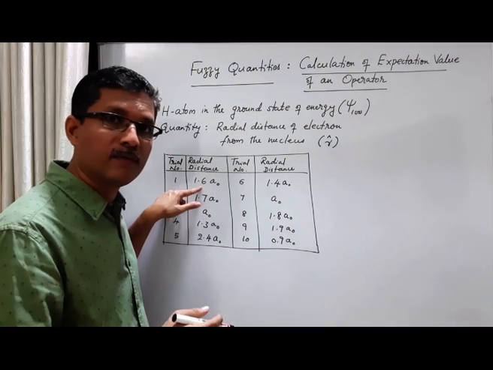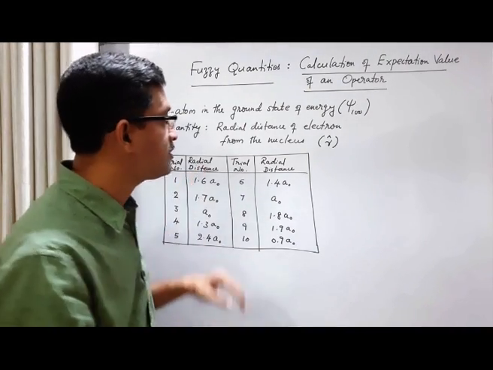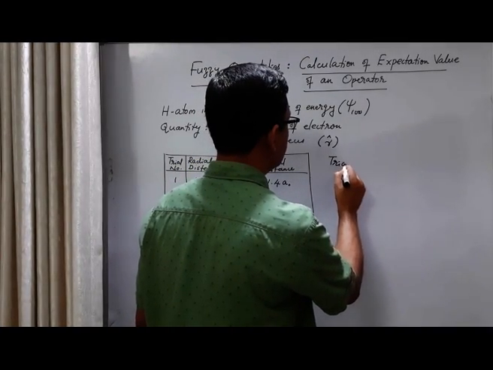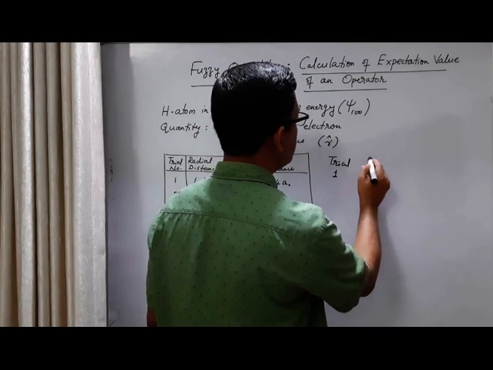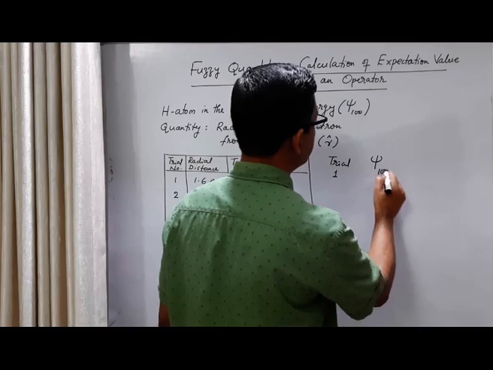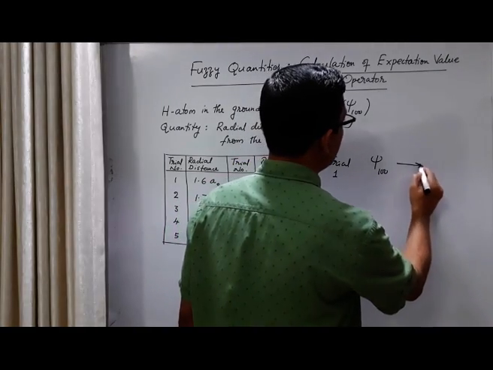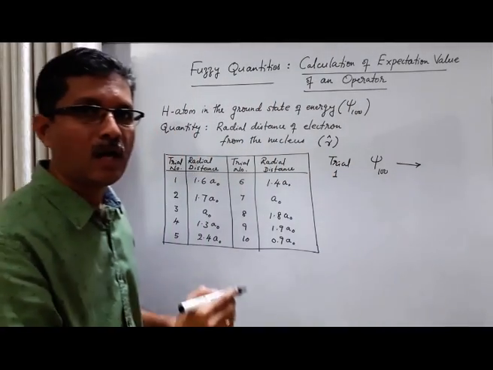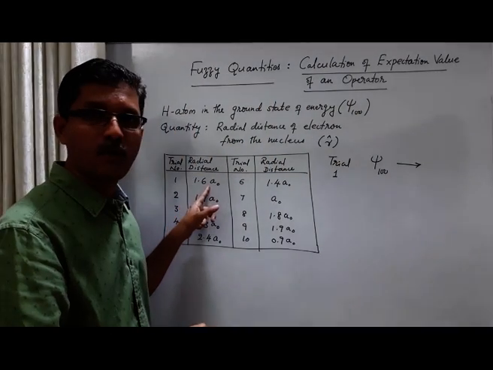corresponding to this eigenvalue. I can say that in trial 1, from the general state, the system now changes to the eigenstate of position corresponding to this eigenvalue.